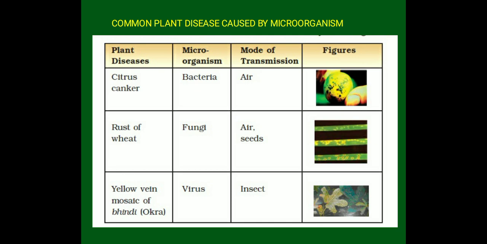Now the next topic which we are going to learn is food poisoning. So how does food get poisoned? Poisoned in the sense that some microorganisms spoil our food. When you consume it, a toxic substance is produced, which makes the food poisonous and causes serious illness.